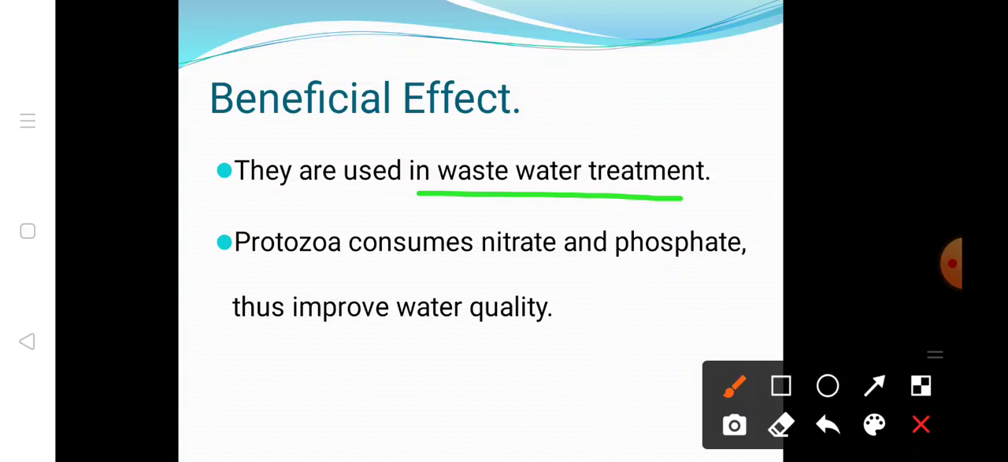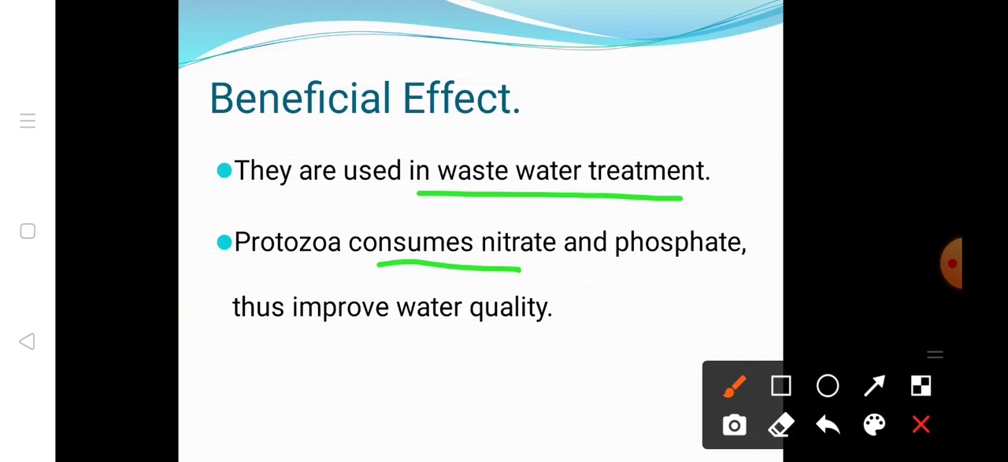How can we say that they are helpful in sanitization? Because a large number of protozoa live in polluted water; wherever there is polluted water, you can see a large number of protozoa. They feed on the organic matter and thus slowly purify the water, so they are used in wastewater treatment. And protozoa consume the nitrate and the phosphate, thus improving the water quality.